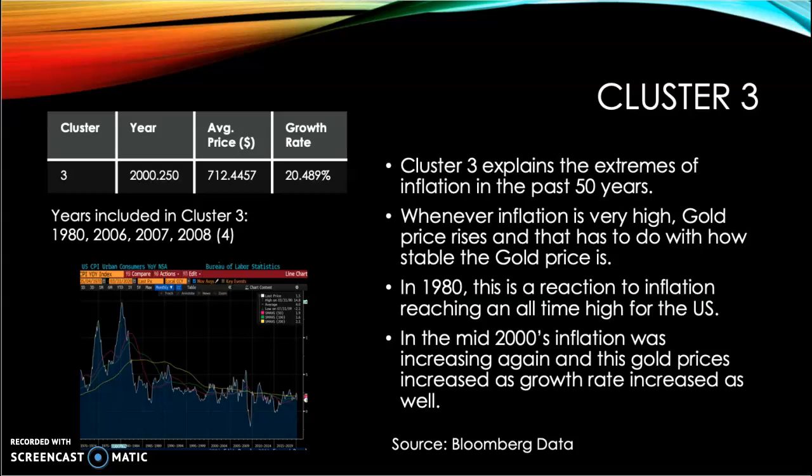Cluster 3. This is the most interesting cluster. This cluster contains all the years of high inflation in the United States, and this is why the price is high and the growth rate is so high. When there is inflation in the economy, investors flock to gold because it is a commodity that is relatively unaffected by inflation, because it is a fixed quantity in the vaults of banks that will never go away, so it will not lose its physical value.